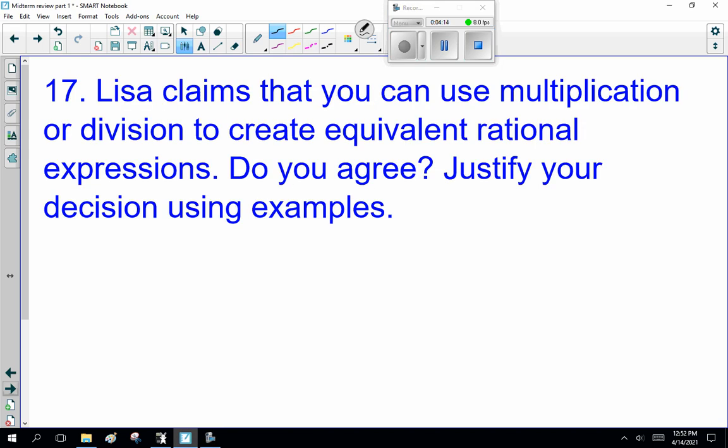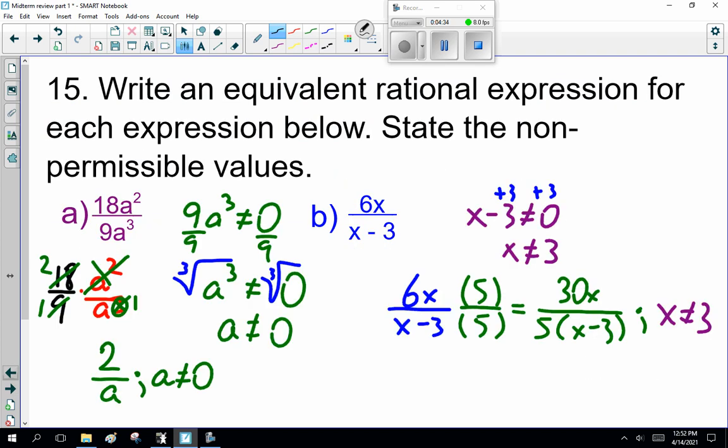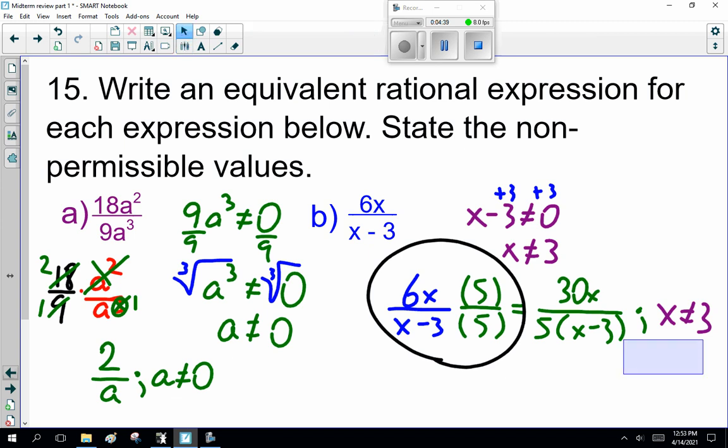Now, here's a question to make you think. Lisa claims that you can use multiplication or division to create an equivalent rational expression. Do you agree? Justify your decision using examples. Well, can you make an equivalent rational expression? Yes. What did we just do back here? We multiplied this by 5. I'm going to do this easy.